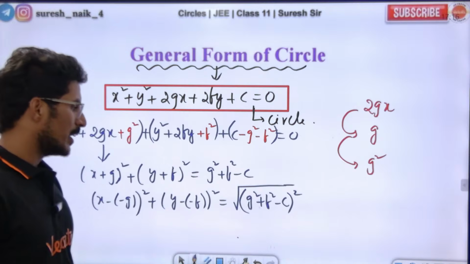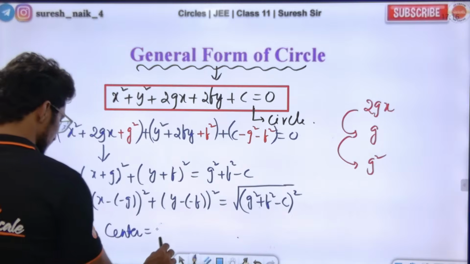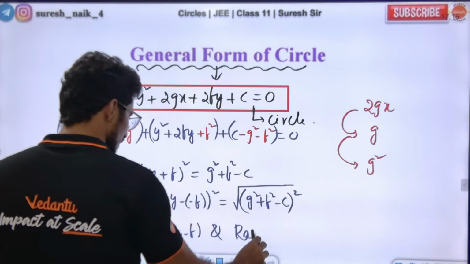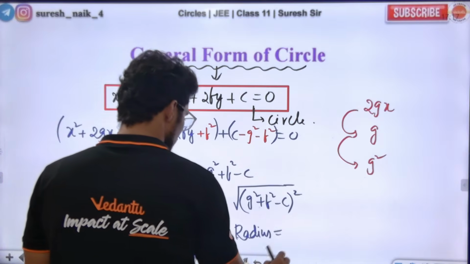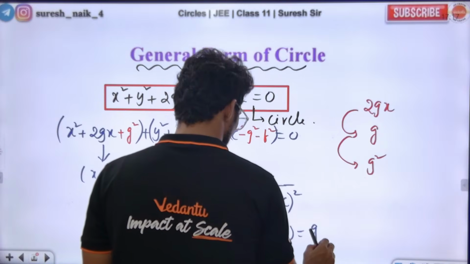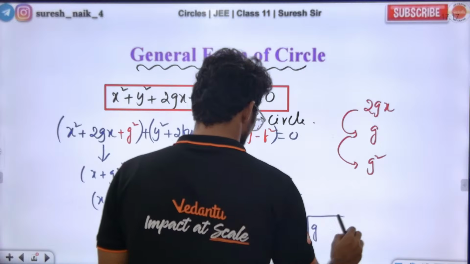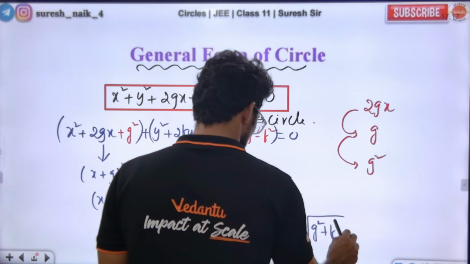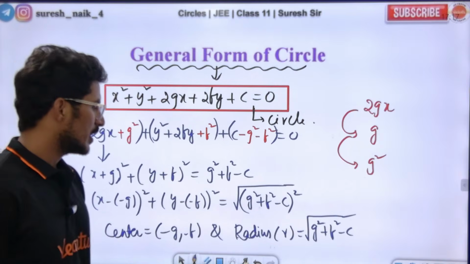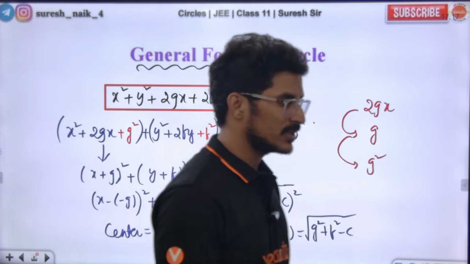Now, what is the radius? Compare with this: what is the center? The center is basically minus g comma minus f. And the radius is the square root of r, where r square is g square plus f square minus c. Are you getting the point or not? Do you agree with my point? Yes or no? Simple.